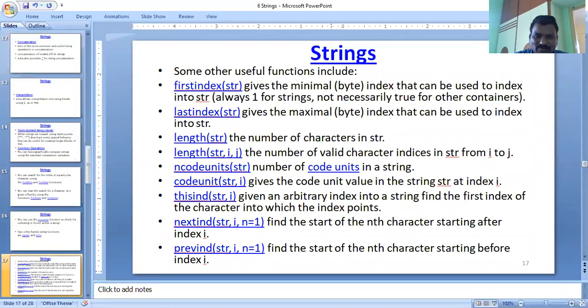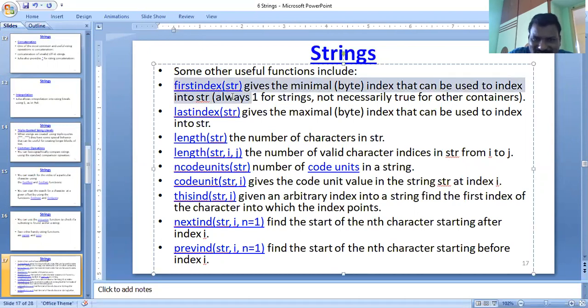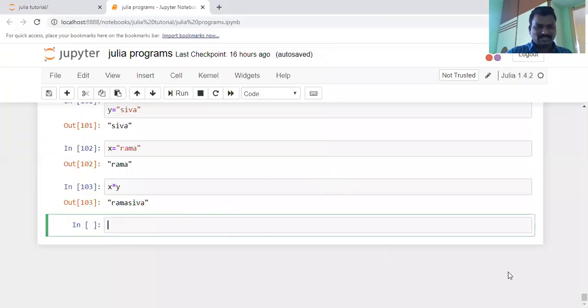From the string related information, for example, the first index value, some of the useful functions include last index. The first index gives the first index of the string. Let us take a simple example of the first index. I am explaining only one function here; based on the function, you will calculate the value.